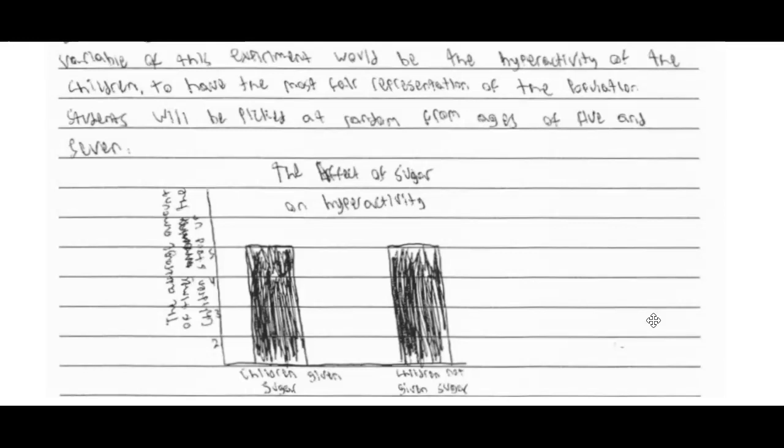Lastly, they would get the last 2 points here because, again, equal bar graphs, okay, between given sugar and not.